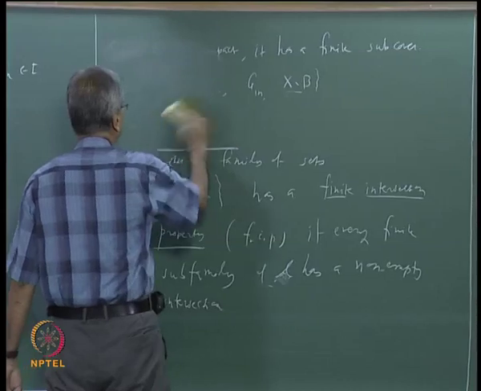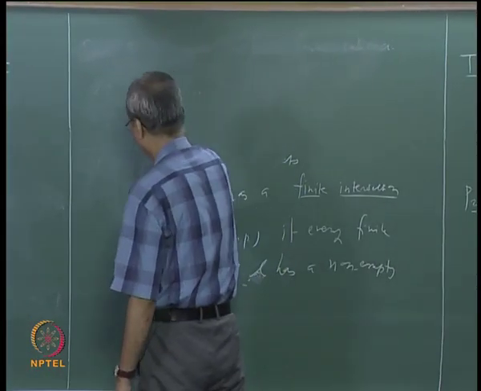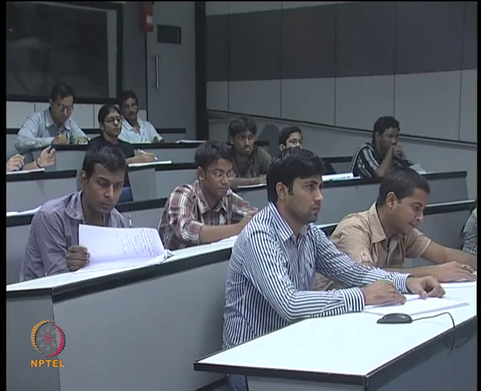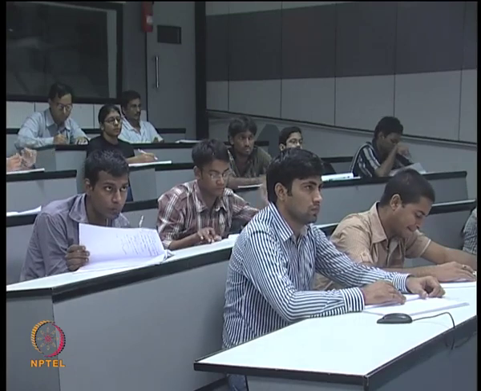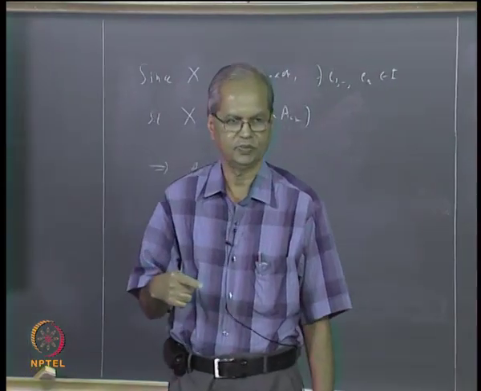Now as I said, obvious examples of families with the finite intersection property are the decreasing sequences of sets. What this means is that in a compact metric space, if you take a decreasing sequence of closed sets, and if each of the closed sets is non-empty, then their intersection also must be non-empty. This is similar to what we have seen in the case of Cantor's intersection theorem.